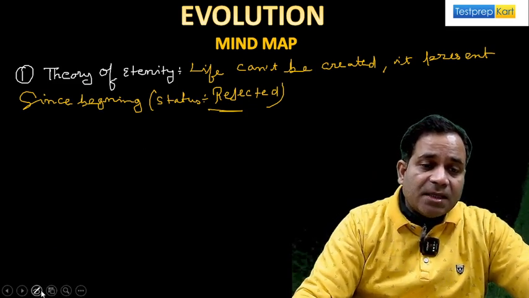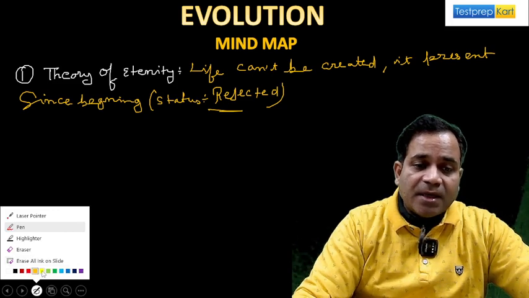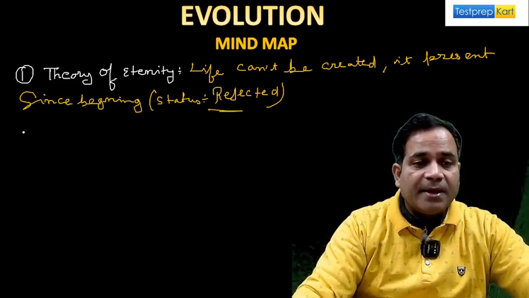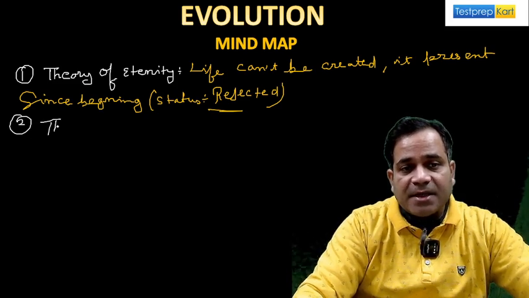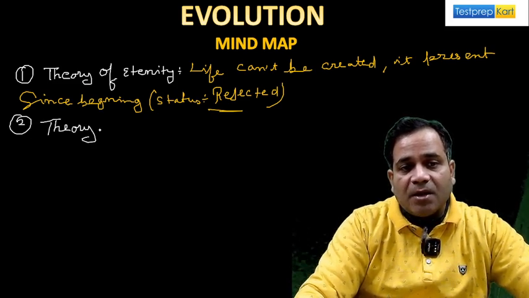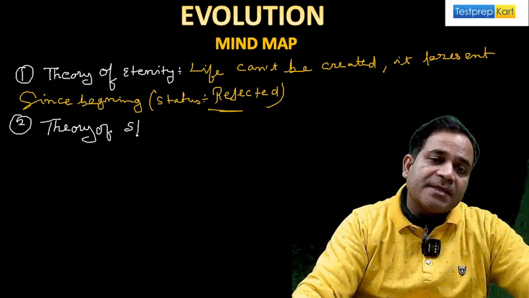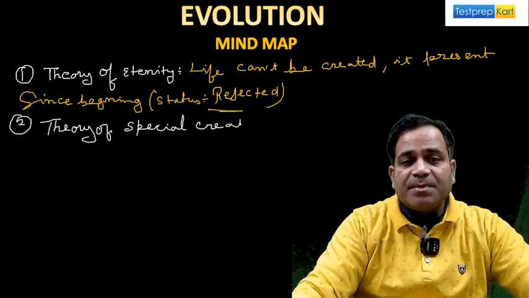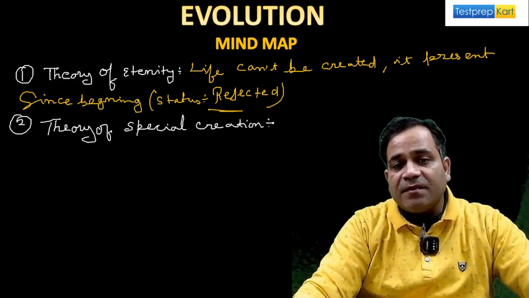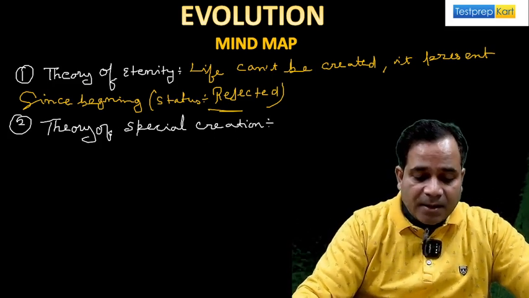Now the second theory, you know what? The second theory is the theory of a special creation. Theory of a special creation. Do you know this one, the theory of a special creation? No? Let's see.